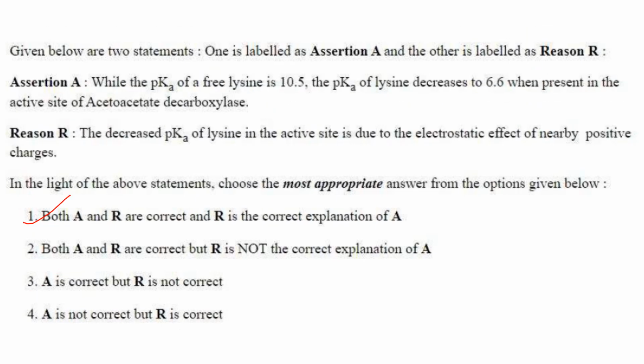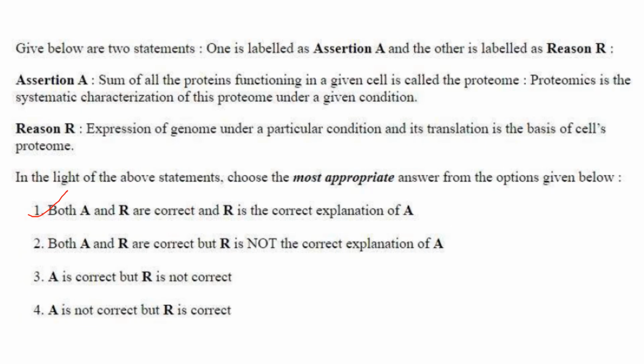Then next one. While the pKa of free lysine is 10.5, the pKa of lysine decreased to 6.6 when present in the active site of acetoacetate decarboxylase. Okay, that's correct. The decreased pKa of lysine in the active site is due to the electrostatic effect of nearby positive charges. That is the correct explanation for A. So the answer here is both A and R are correct, and R is the correct explanation of A.